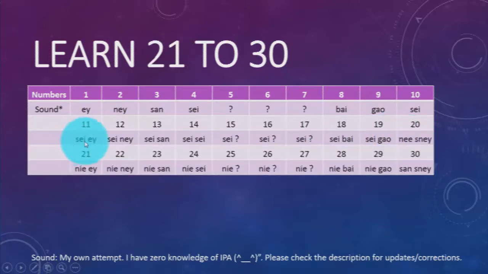Notice for number 11 we say 8, which is a combination of 10 plus 1. Say 9 is a combination of 10 plus 2, the sound I mean, and so on all the way to 19.